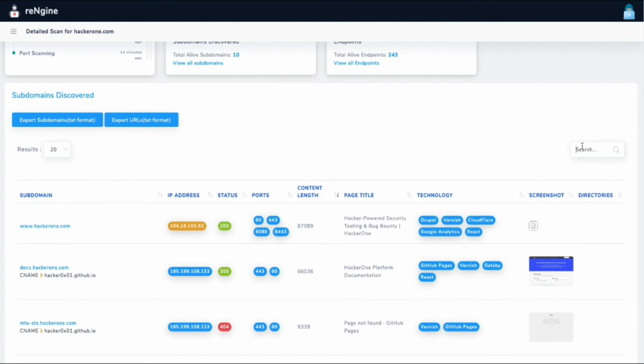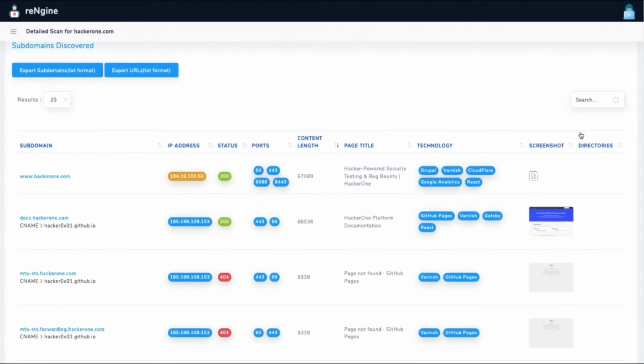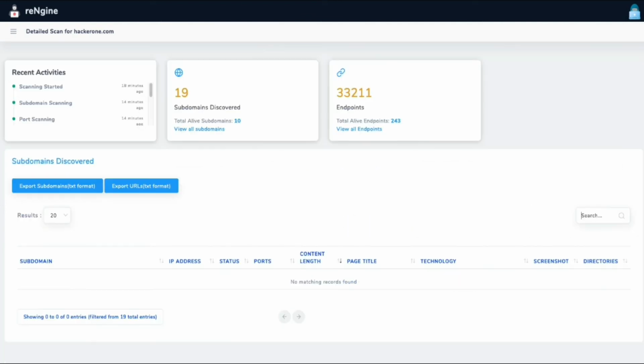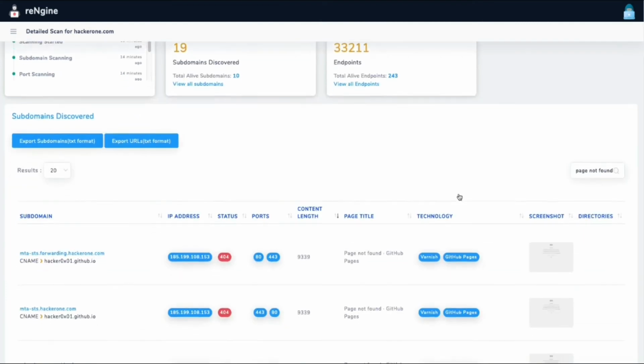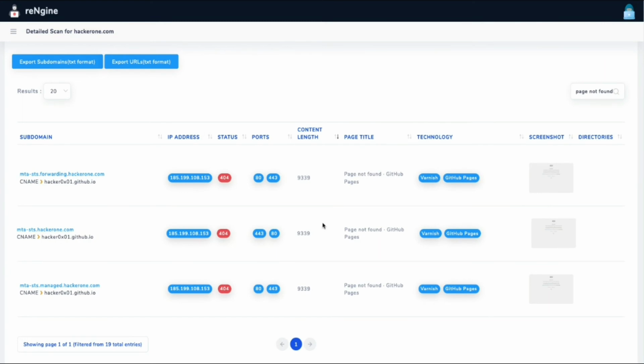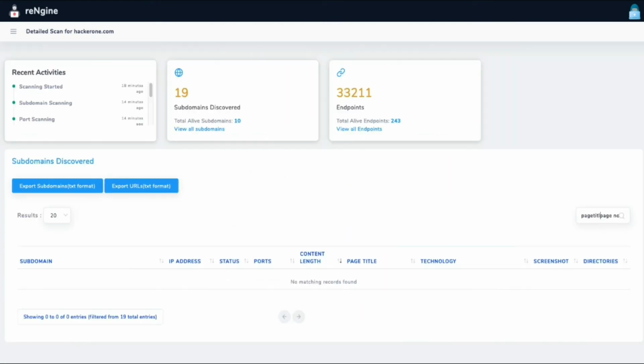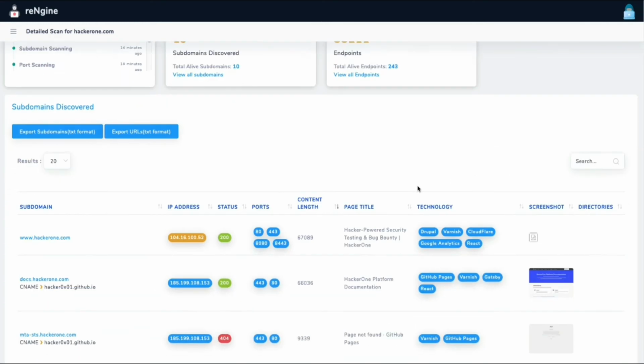You can also search based on the page title. Anything that is displayed on the screen, you can search. So if you want to search the page that has page not found in its title, it's very simple. You can go page not found. So it will display all the pages that have page not found as a title. In the future releases, we want it to be a custom filter that allows you to search the page title like this. It's coming up. We are still working on it. So that's all about the subdomains that I discovered.